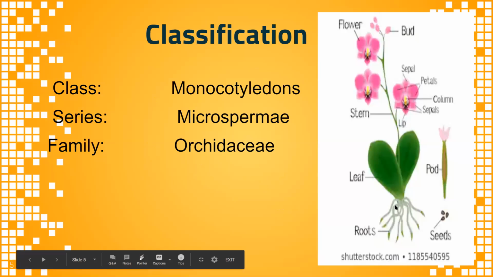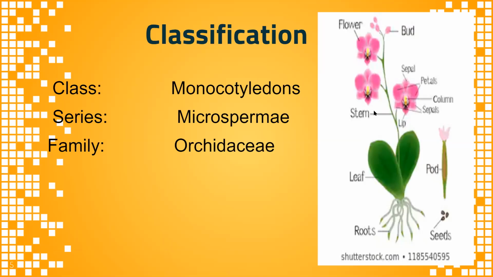Observe here, it has a fibrous or adventitious root system, and the leaves are quite different from the dicotyledons. The stem, flowers, and all the parts can be seen clearly here.